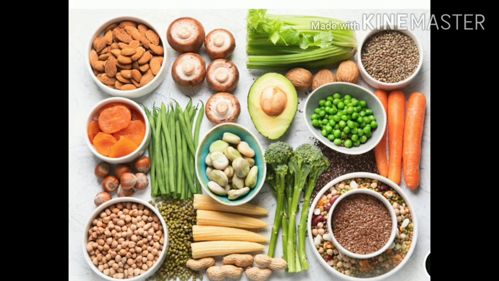The flowers which we can eat are cauliflower, broccoli and some other flowers as well. The edible stems are sugarcane, potato, asparagus. The edible roots are beetroots, carrots, radish, sweet potato. Edible leaves are spinach, cabbage, coriander and lettuce.